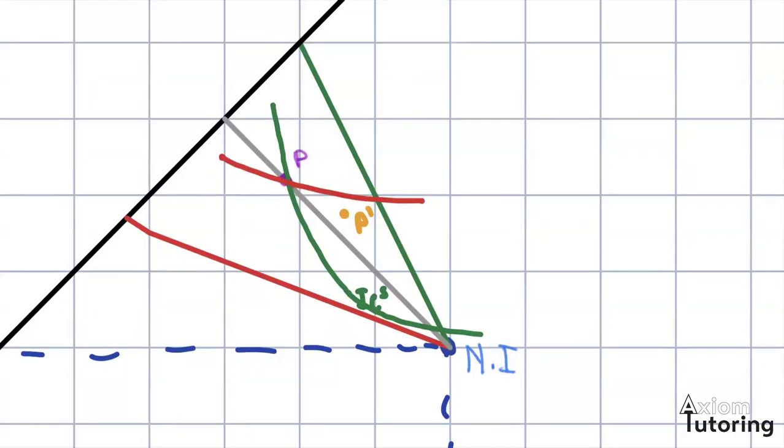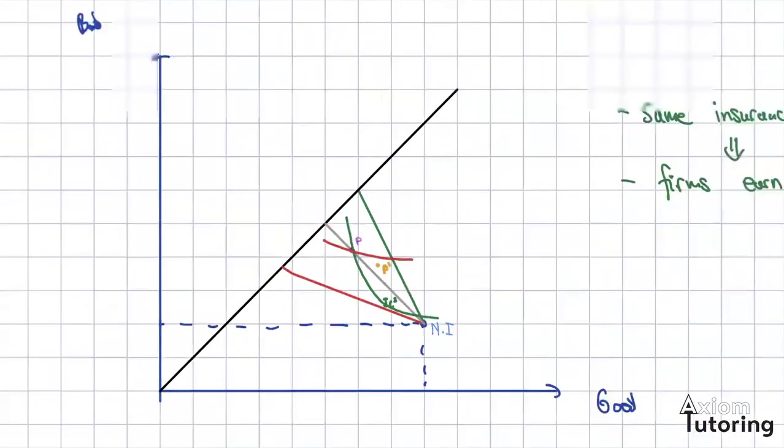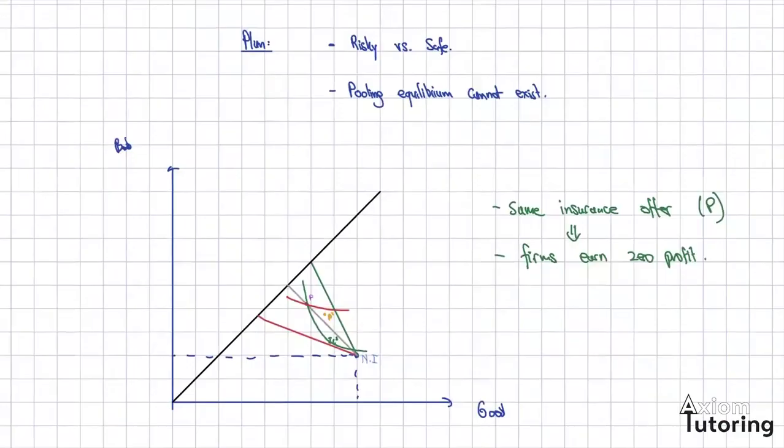Let's summarize. So the goal of this video was to show you that a pooling equilibrium cannot exist. In order to do that, we had to first come up with a definition of what it means to have two different types, a risky and a safe. We went for this idea that they look exactly the same. They could have the same utility function, and quite often they do, but they only differ in the probability of a loss. Well, that changes the indifference curve. At any given point, the indifference curve of the safe guy will be steeper and flatter for the risky guy.